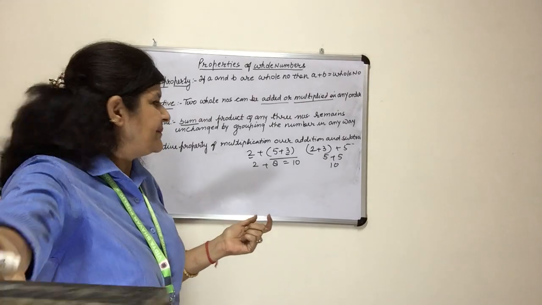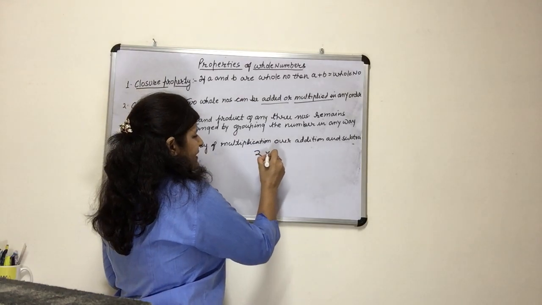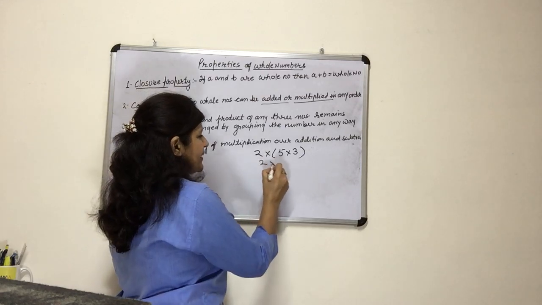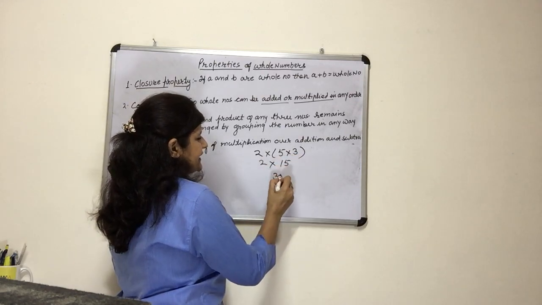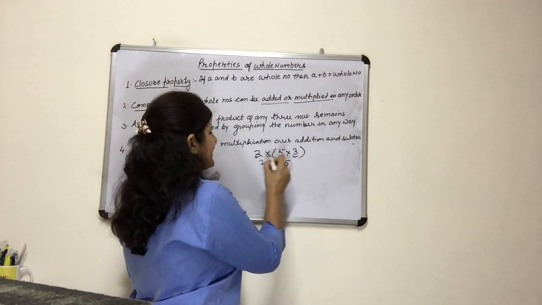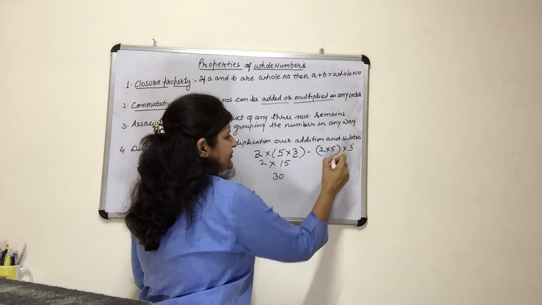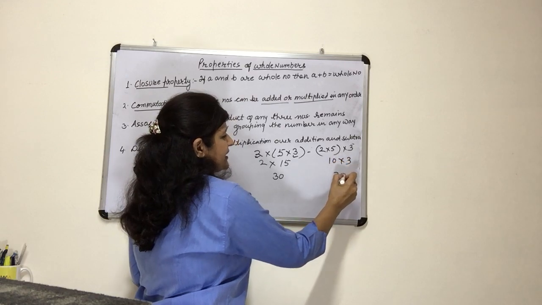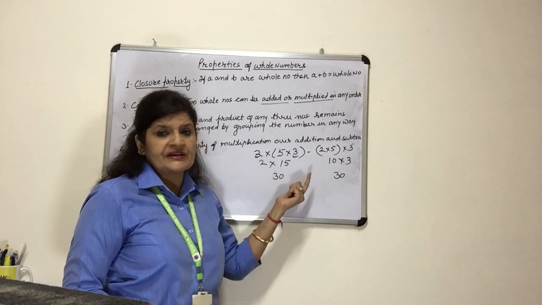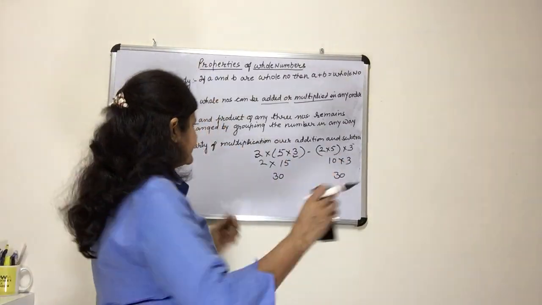The same way in multiplication, we will change the group. How will we do it? 2 multiplied by 5 multiplied by 3. So the answer will be 2 multiplied by 5, 3 5s are 15, 30. Now I am changing the group. 2 and 3 become friends. So we write 2 multiplied by 3 and multiplied by 5. So this is 10 into 3 and the answer will be the same. So in case of addition or multiplication, the property which goes with that is associative.